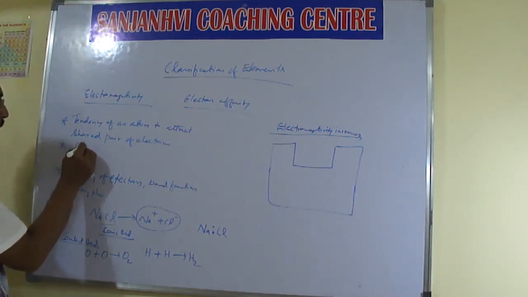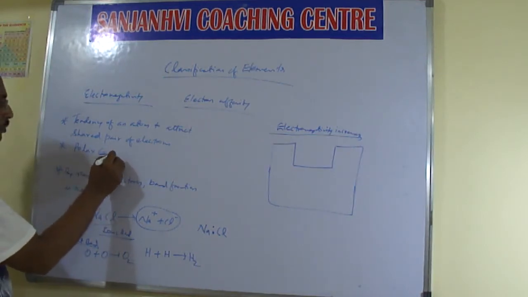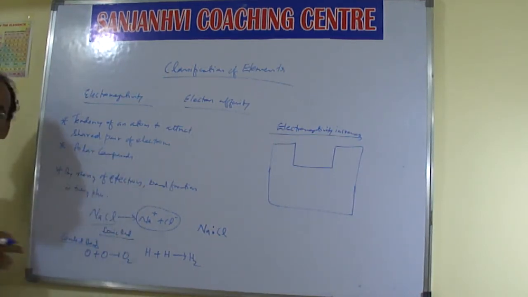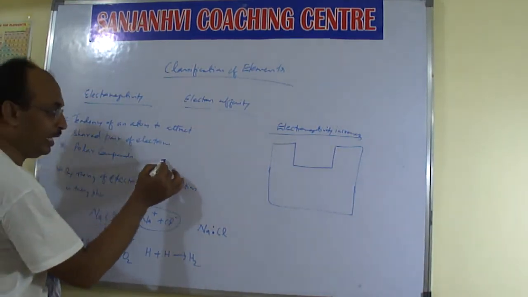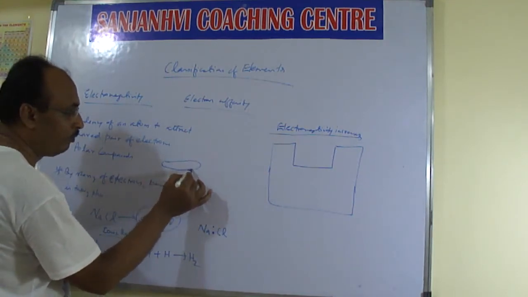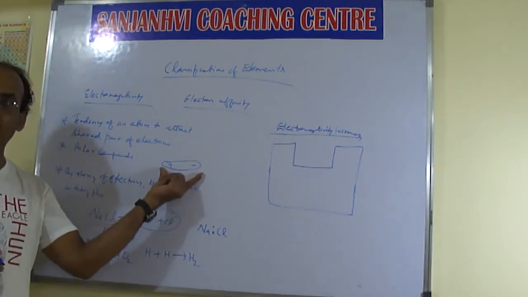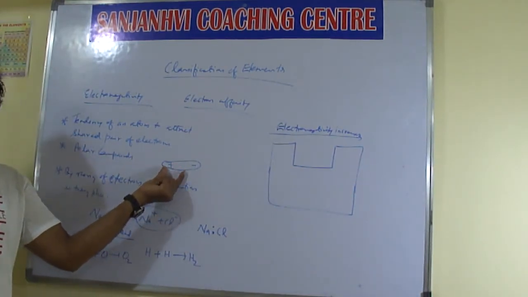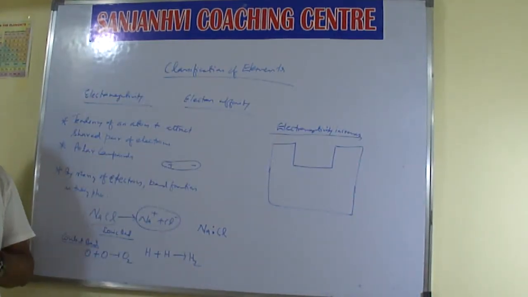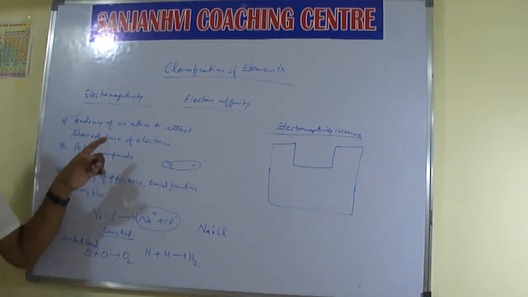What is called a polar compound? When there is some distance between positive charge and negative charge, it forms a polar bond. That is called a polar compound.